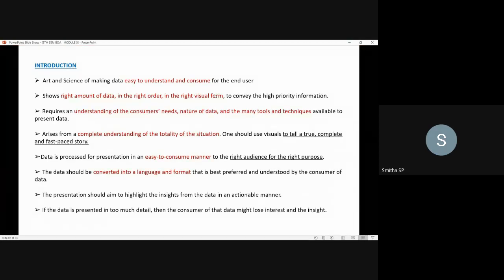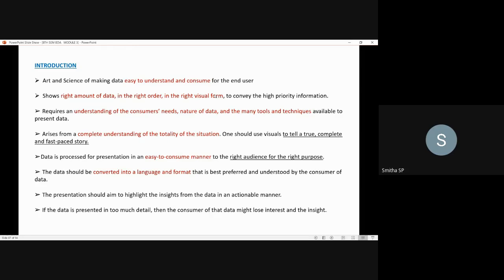Next, it shows the right amount of data in the right order, in the right visual form. You all know that because you are involved in the project work, right? So you will be able to understand the purpose of data visualization, and why it's very important to carry it out.